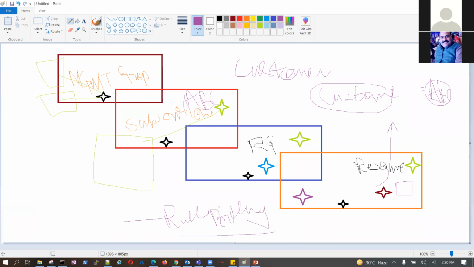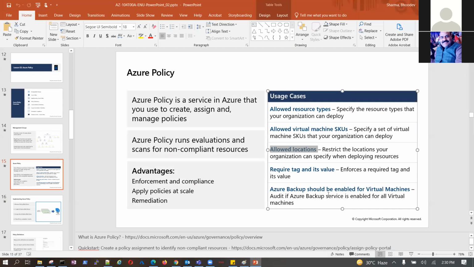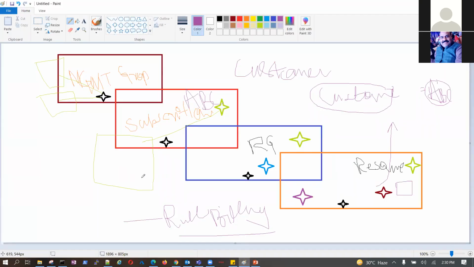Azure Backup should be enabled for virtual machines. Audit if the Azure Backup service is enabled for all virtual machines. Trust me, if I'm the person building virtual machines every day, or once in a week, and I miss configuring a backup for one virtual machine, and unfortunately that virtual machine crashes, then what will happen?